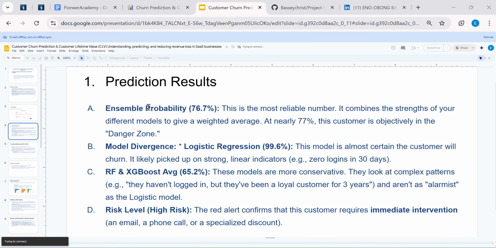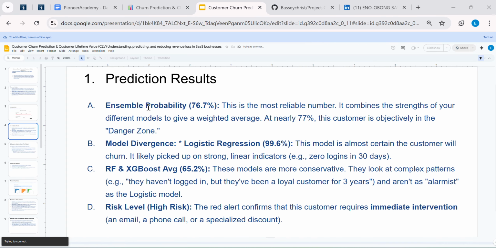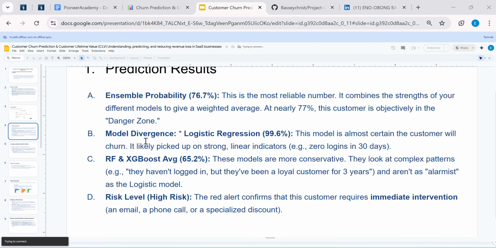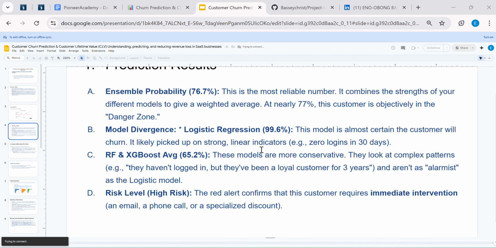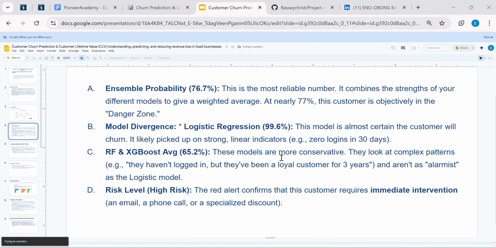Okay, let's explain our prediction result further. We can see that we have a model divergence, with the logistic regression at about 99.6%. So this model is almost certain that the customer would churn, and it likely picked up on a strong linear indicator of about zero logins in 30 days. And then we also have a random forest and XGBoost average of 65.2%, and these models are more conservative. They look at complex patterns, unlike the logistic model.